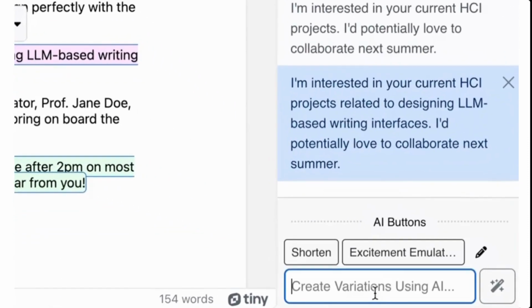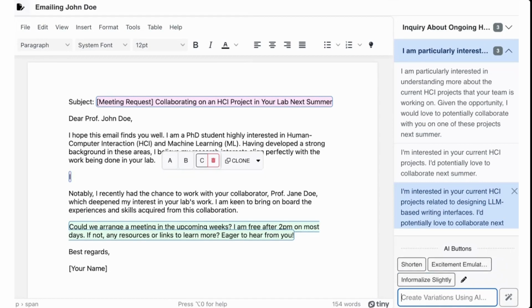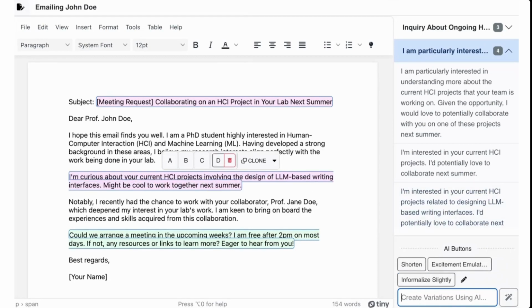Notice how whenever I create a variation using the AI, I get a button that's automatically generated for me to reuse in other parts. For instance, let's say I want to make it slightly less formal, and I hit enter. You see that I get this informalize slightly option.